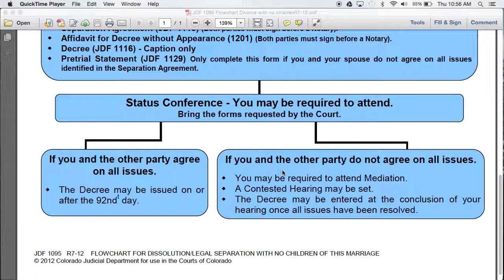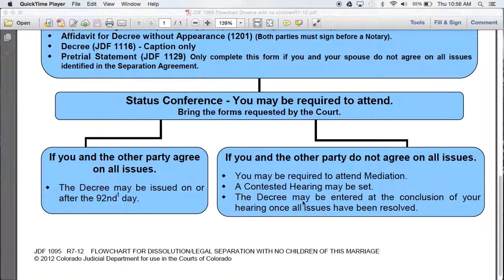If you and the other party do not agree on all issues, then you may be required to attend mediation or contest a hearing. This may be set at your initial status conference. The decree may be entered at the conclusion of your hearing once all issues have been resolved.